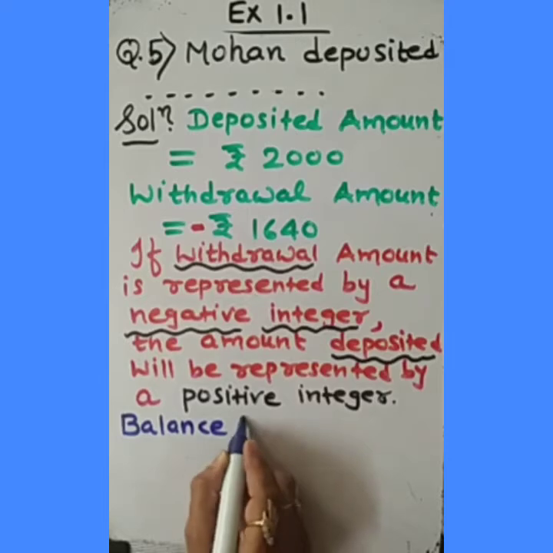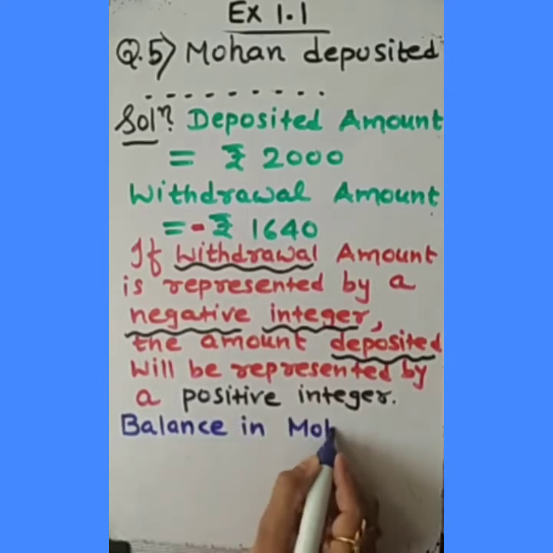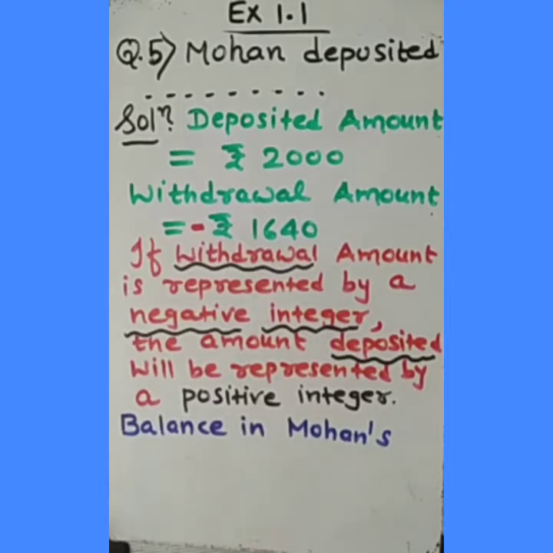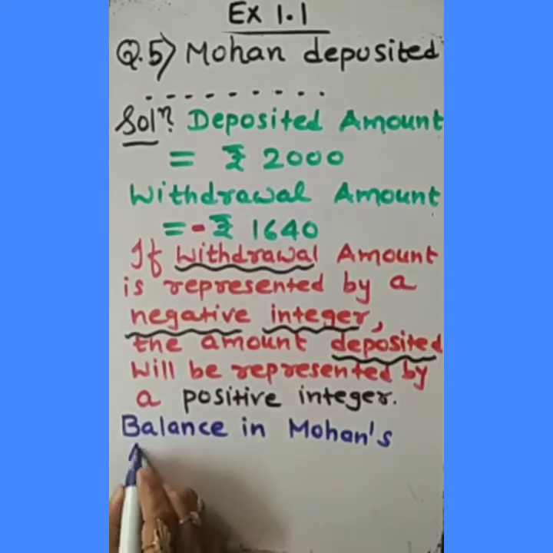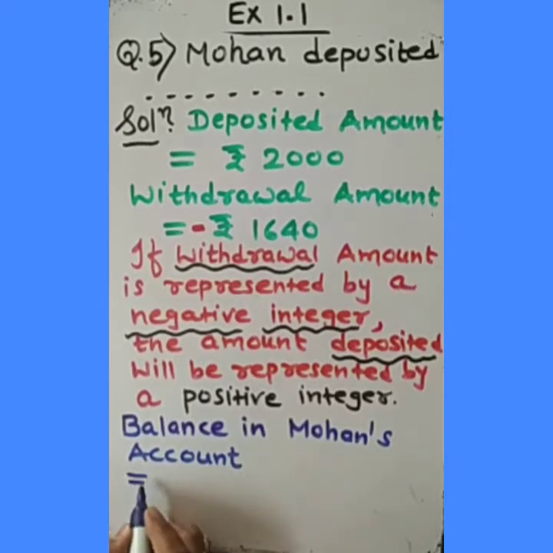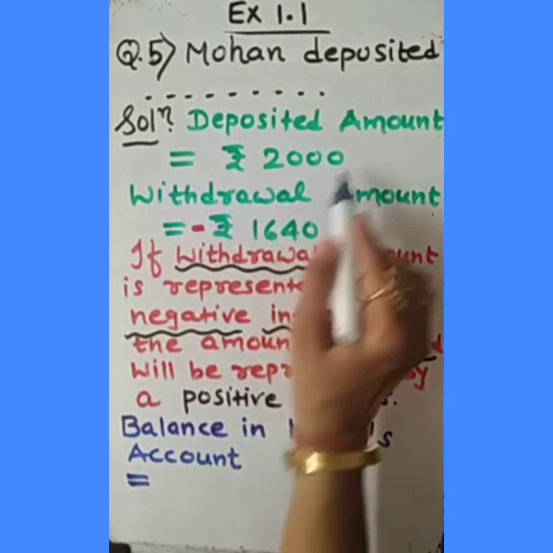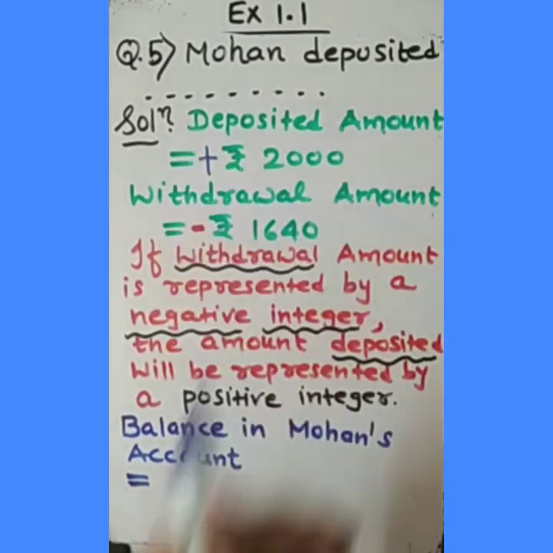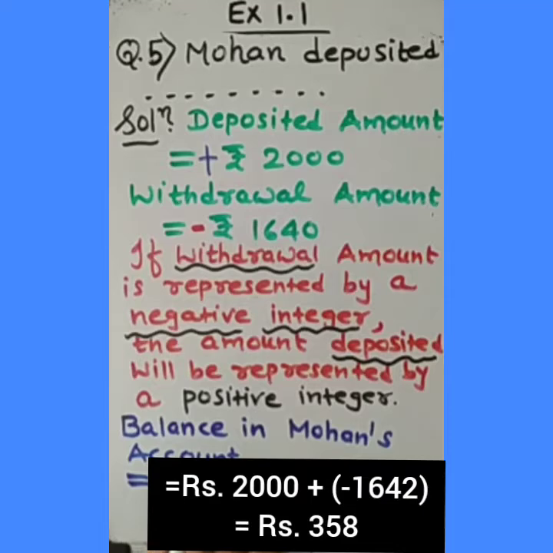Balance in Mohan's account. So how are we going to calculate it? We know the deposited amount we are considering plus. So I am mentioning here rupees 2000. And this amount here it is plus, and in bracket it will be minus 1640 rupees. As we know, this is plus, this is minus.